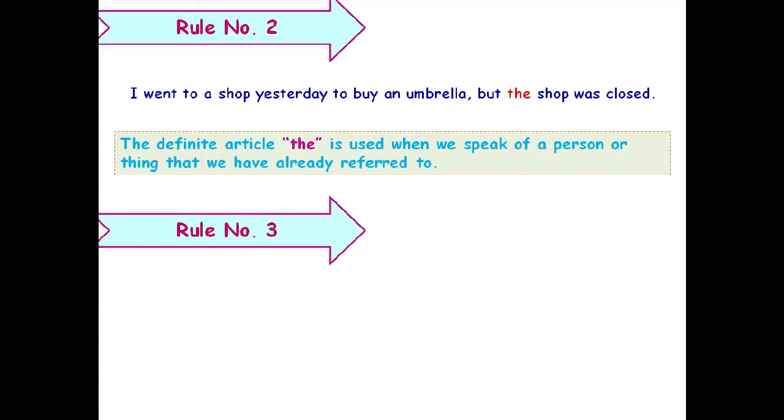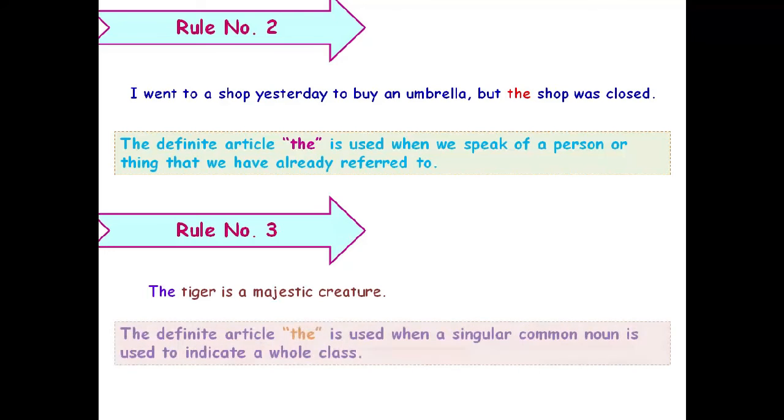Next is rule number 3. Again, we'll understand with the help of an example. The tiger is a majestic creature. Now, why are we using the over here? Because the definite article the is used when a singular common noun is used to indicate a whole class. This is similar to the one that we studied in indefinite articles as well. When you're referring to a whole class of a singular common noun, you can use the article the.